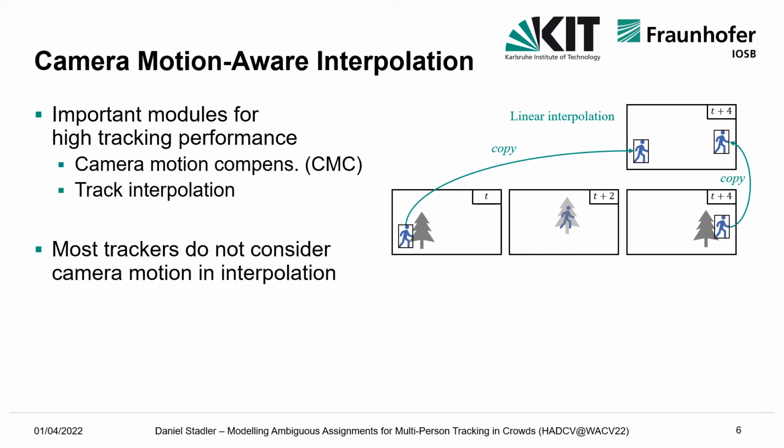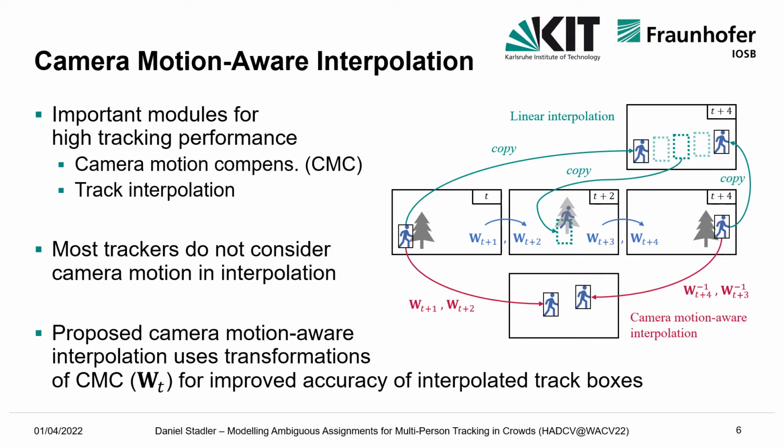Instead, the last detected box before occlusion is copied into the frame where the track is reactivated. Then, a linear interpolation is performed. Finally, the interpolated boxes are simply copied into the respective frames and camera motion is neglected. This can lead to inaccurate boxes as illustrated in the figure. In contrast, we propose a camera motion-aware interpolation that uses the transformation matrices of the CMC model to improve the accuracy of the interpolated track boxes.